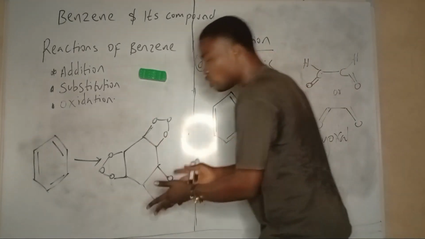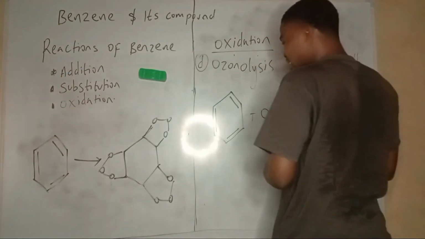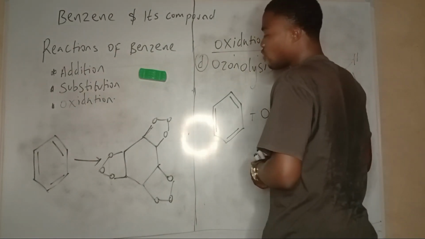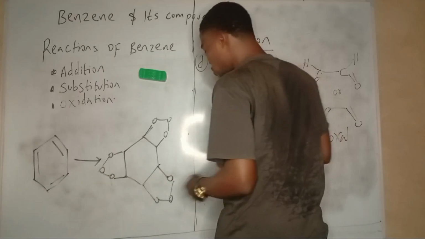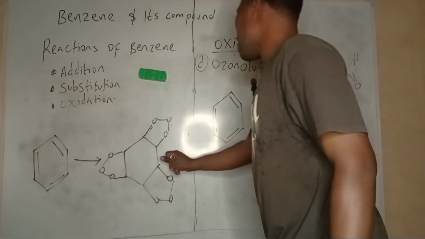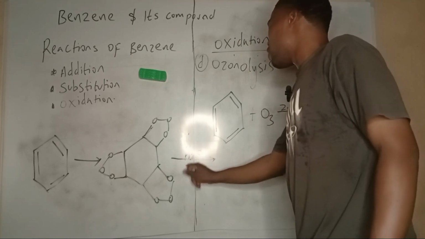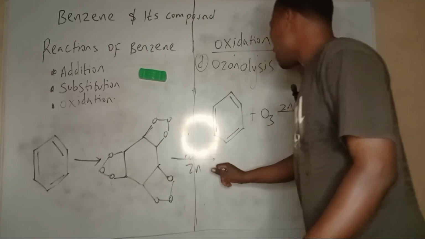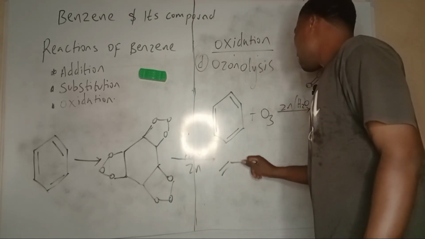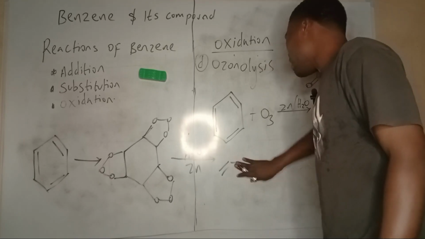This is actually what we call a molozonide. From this molozonide, you get an ozonide. So in the formation of the ozonide, this ring must have been broken. After getting this ozonide, the compound is going to be hydrolyzed in the presence of zinc, and it will give me something like this.